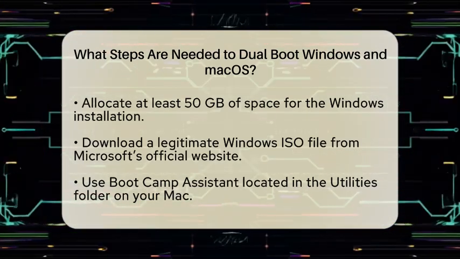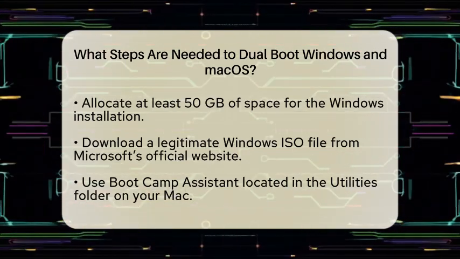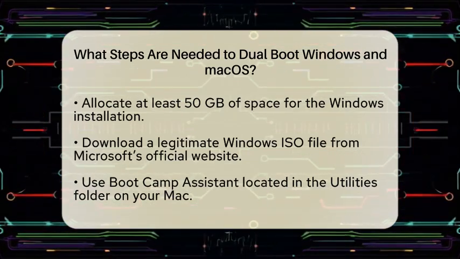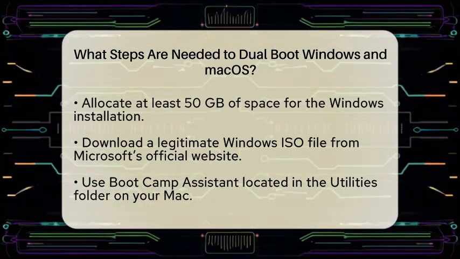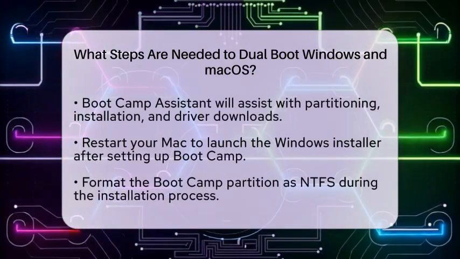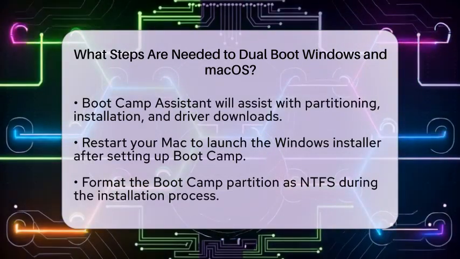The next step is to use Boot Camp Assistant. You can find this tool in the Utilities folder on your Mac. Boot Camp Assistant will guide you through partitioning your disk, installing Windows, and downloading necessary drivers. Once you have Boot Camp Assistant set up, it will restart your Mac and launch the Windows installer.